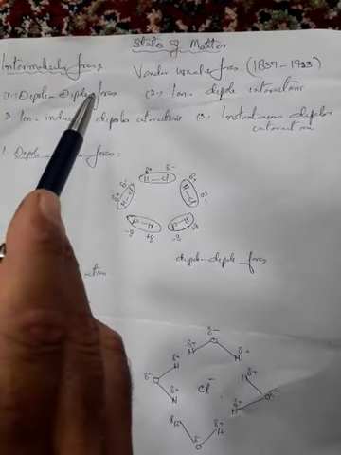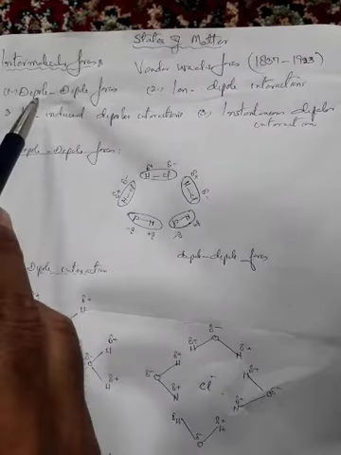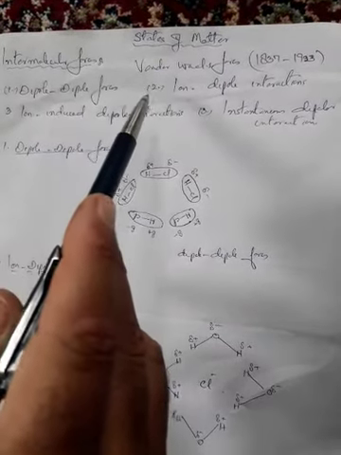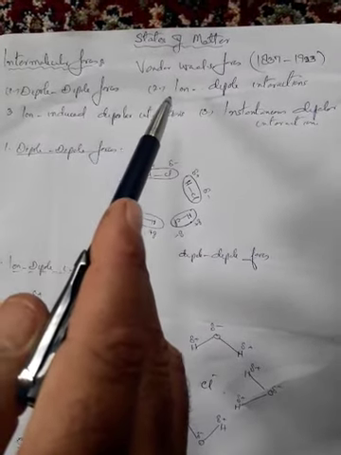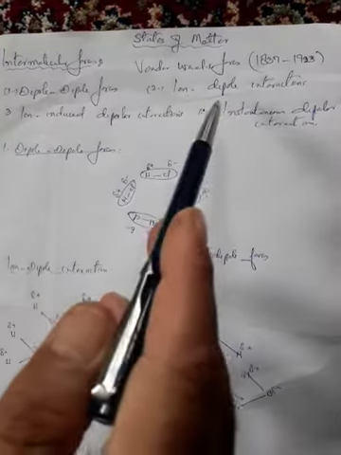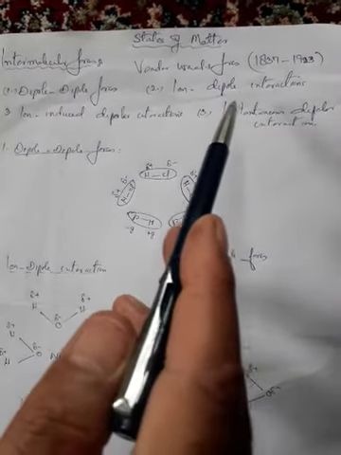There are different types of intermolecular forces. We have dipole forces, or dipole-dipole interactions. Then ion-dipole forces, or ion-dipole interactions. Then ion-induced dipole interactions. And another type is instantaneous dipole interactions.